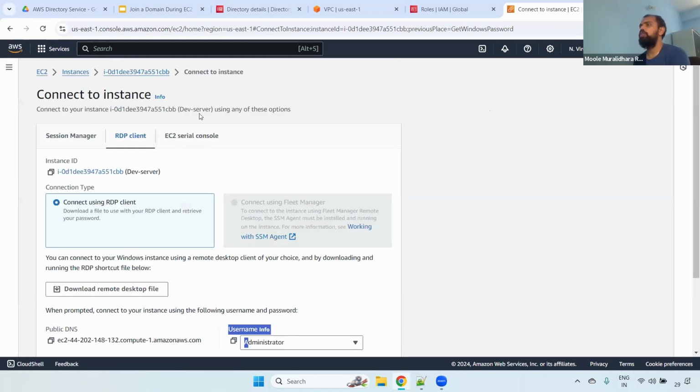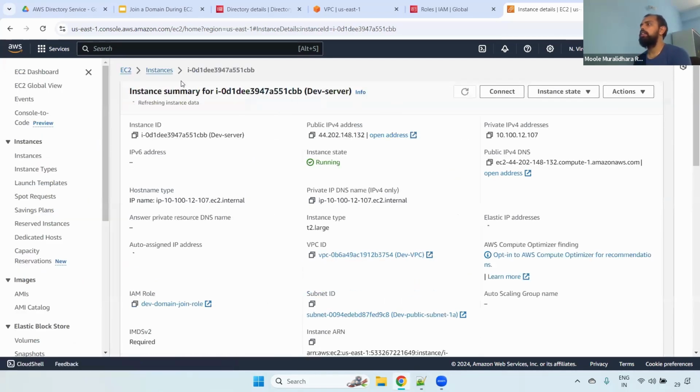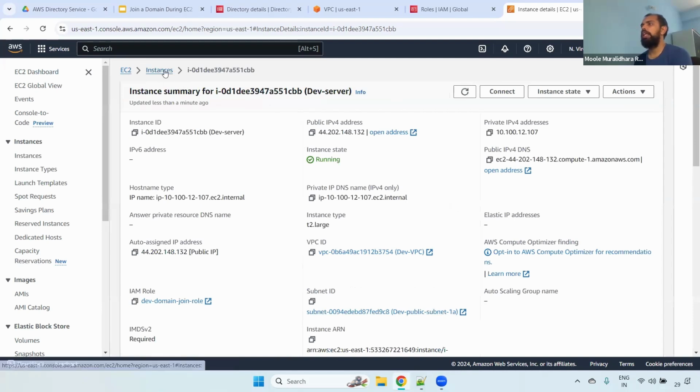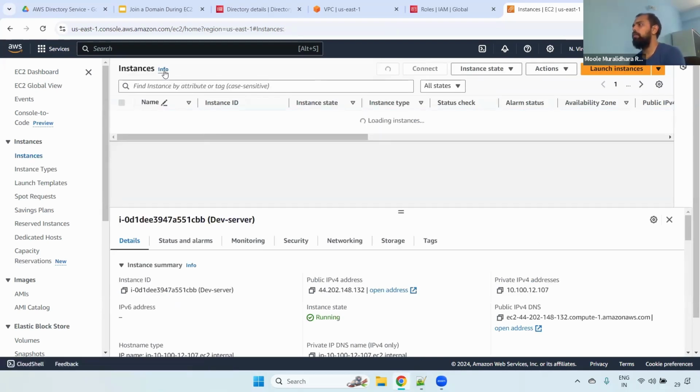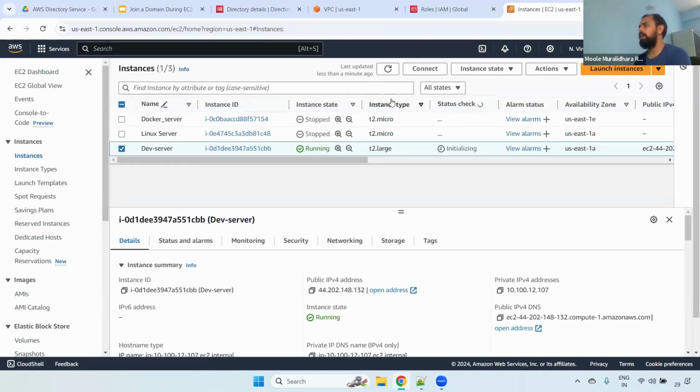I will show you so that you get some more idea. This is one of the most important things, to show whether you really worked on it in real time or not. They can easily identify it by asking how you connect in real time, whether you are using AD or not, and how you use your AD. They will ask you everything.